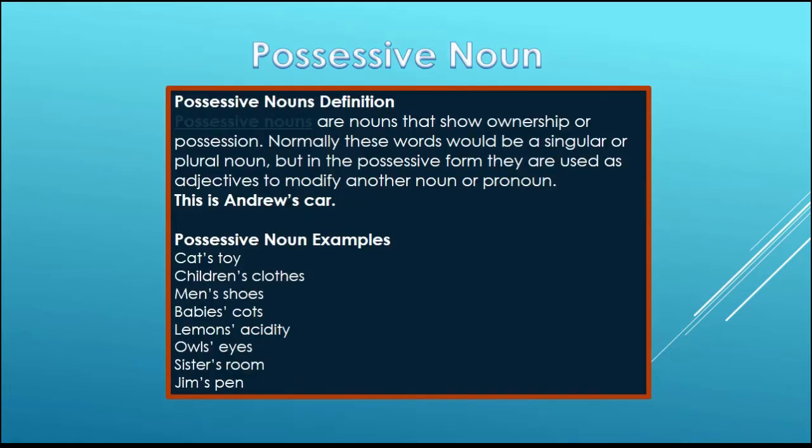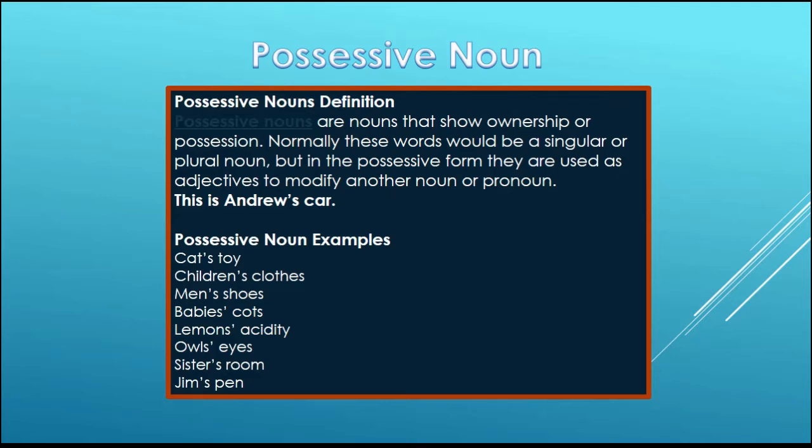Now we come to our topic, which is possessive noun. First, let's look at the definition. Possessive nouns are nouns that show ownership or possession. Normally, these words would be a singular or plural noun, but in possessive form, they are used as adjectives to modify another noun or pronoun.